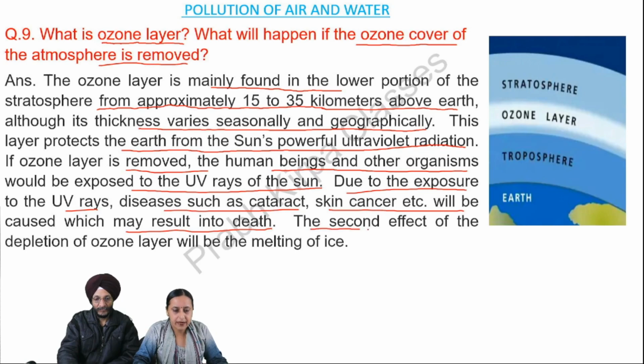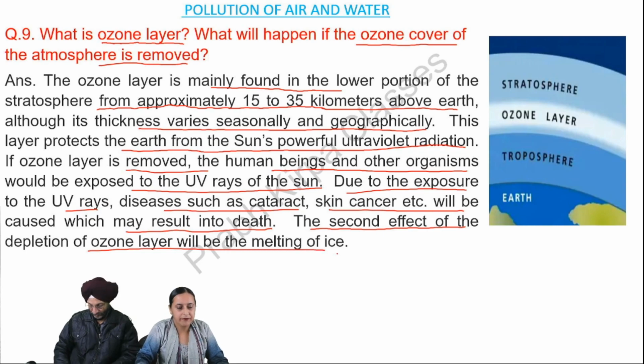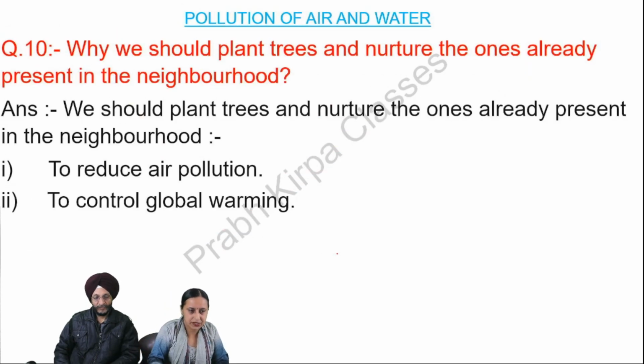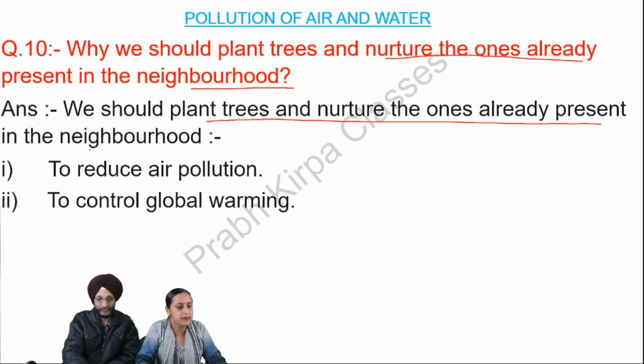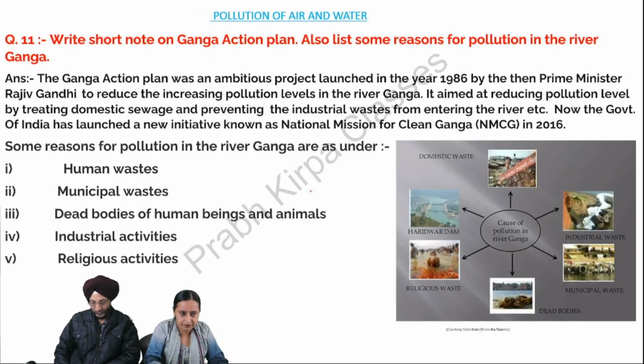The second effect of the depletion of ozone layer will be the melting of ice. Next question. Why should we plant trees and nurture the ones already present in the neighborhood? Answer. We should plant trees and nurture the ones already present in the neighborhood. Number one, to reduce air pollution. Number two, to control global warming.